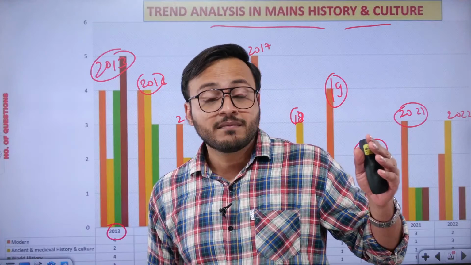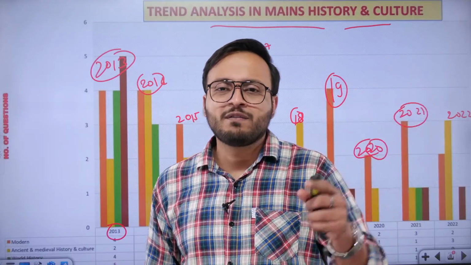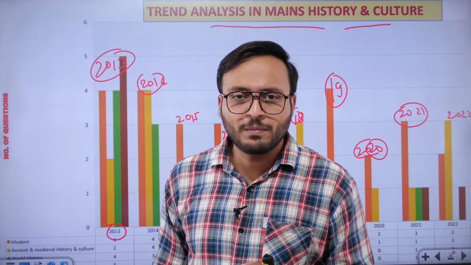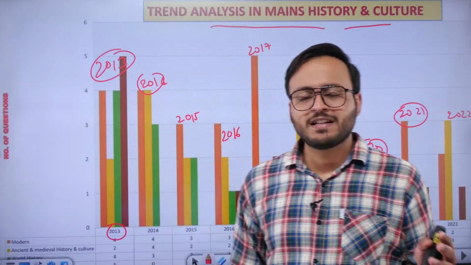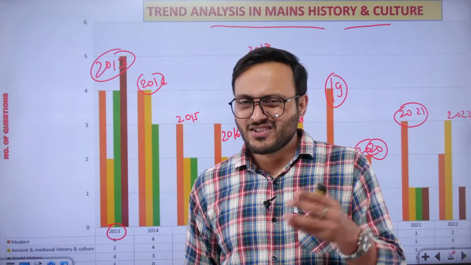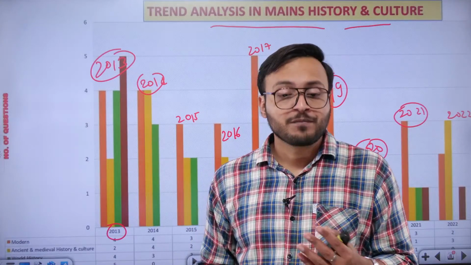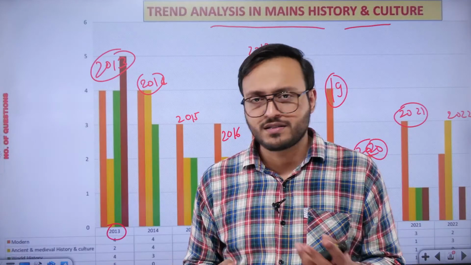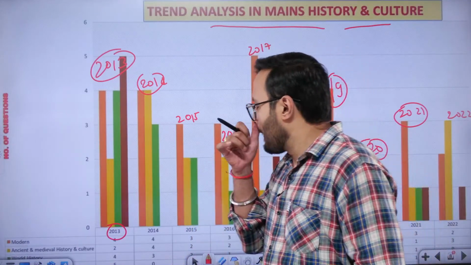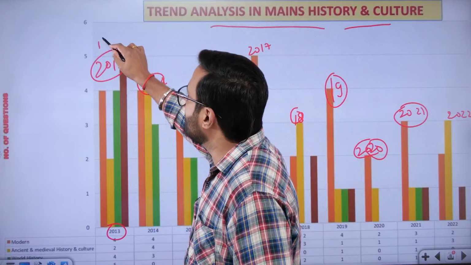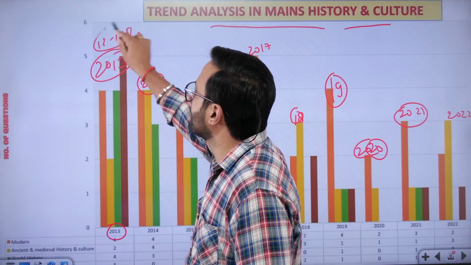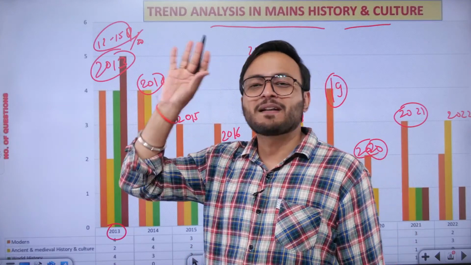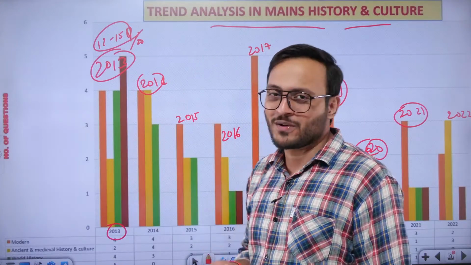That becomes a historical topic. However, if they are asking only about the system, then it becomes a sociology topic. So sociology and history sometimes overlap. In history itself, we can see ancient and medieval, or medieval and modern, overlapping. Overall, 12 to 15 questions out of 20 belonged to history, and this was probably the bumper offer where you got all the questions from history only.